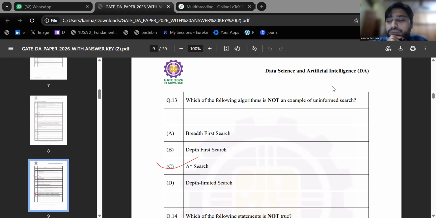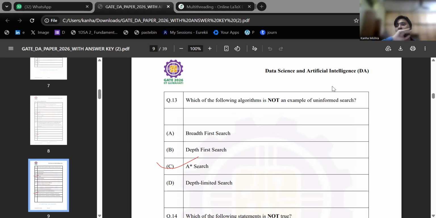But in an informed search, you need to know which particular heuristic function is being used, and it actually has an estimation of how far your goal is. The uninformed search does not have any estimation of how far your goal is. So in uninformed, the common examples are breadth first search, depth first search, depth limited, and the uniform cost search.